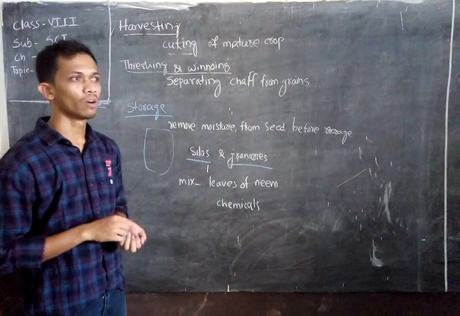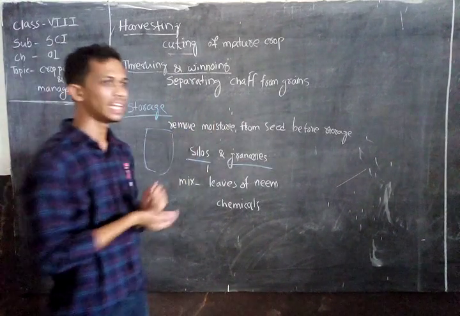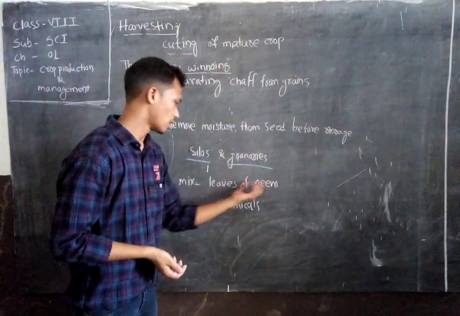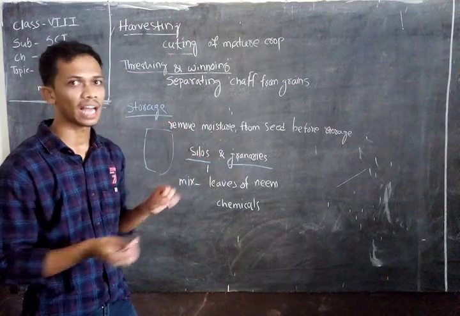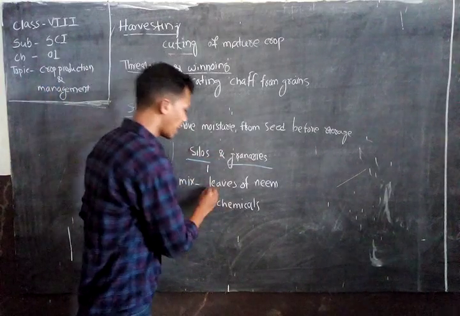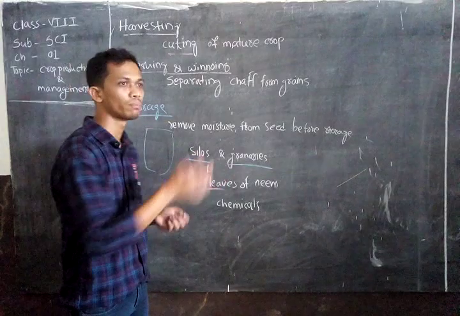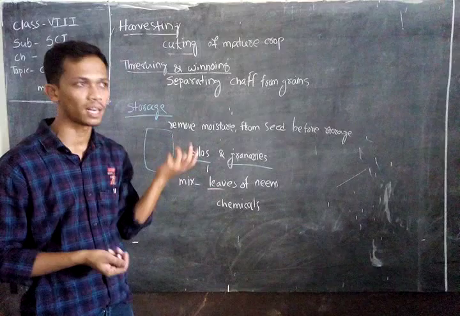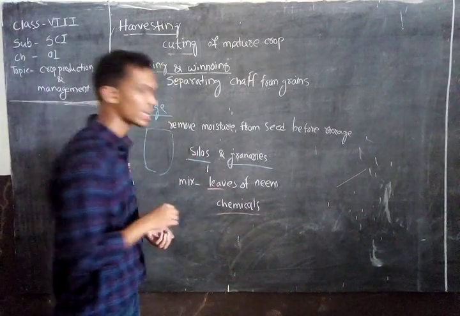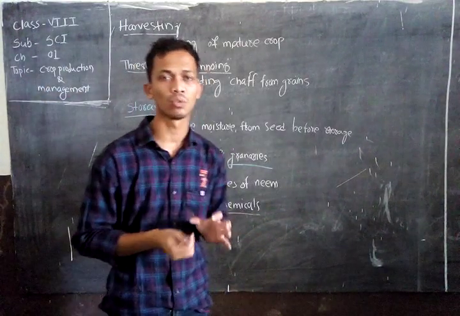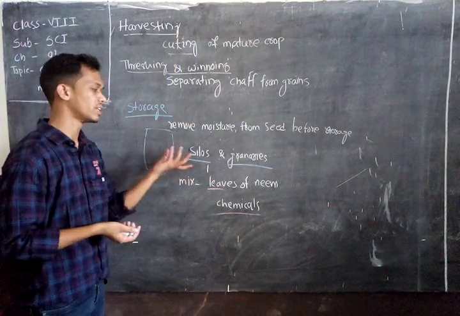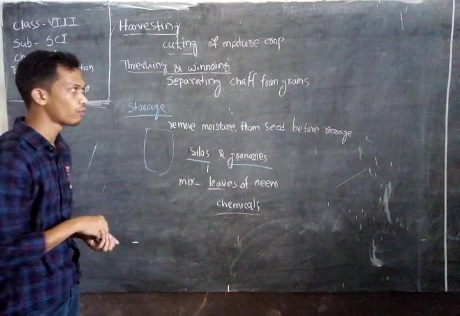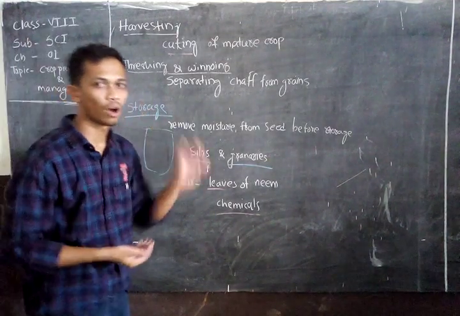When storing seed in our villages, our ancient people mixed neem leaves with the seed and stored it. This provides protection from various pests and microorganisms that cause damage to our seed. But now various pesticides are mixed with the seed and stored in granaries or silos. This is about storage of your crop yield.